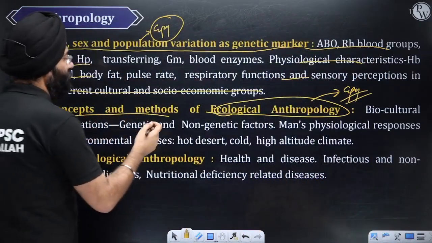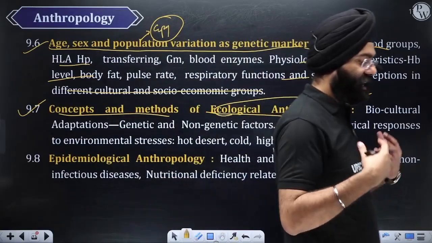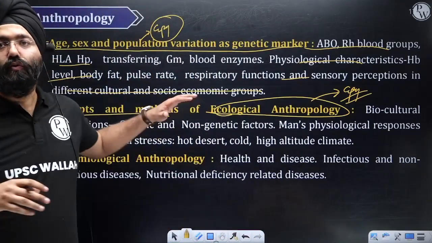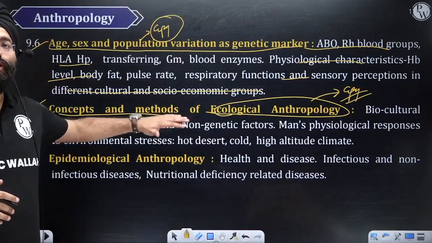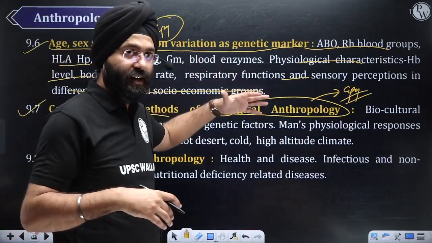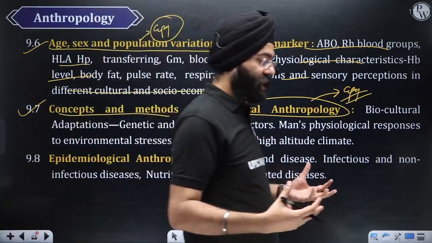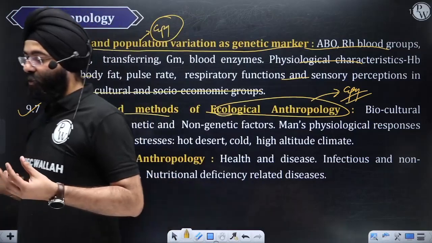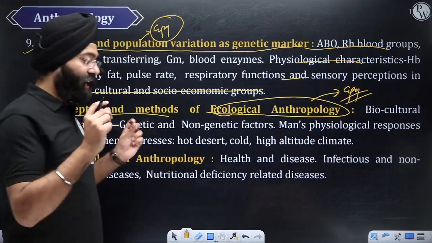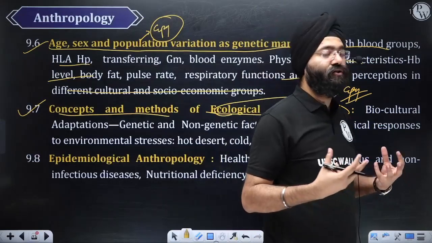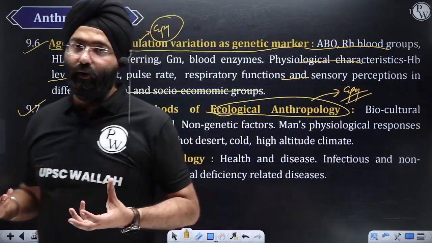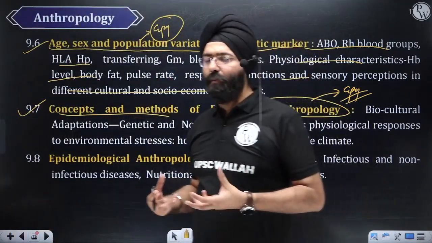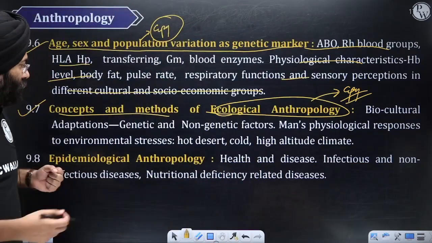Over there, various case studies are given. Again, over here you will be having genetic and non-genetic factors influencing, because after studying genetics, you're going to move on to this, so that it becomes really very easy for you to correlate with them, because you've already studied those various indices and how the adaptations are taking place, why certain people are taller in some places, shorter in some places, why there is variation in the size of the eyes. For example, Mongoloids will be having a different structure of the eyes from Caucasoids or from Negroids. So all this is going to be studied. These are basically adaptations of a particular human being. So we're going to study that in detail over here.